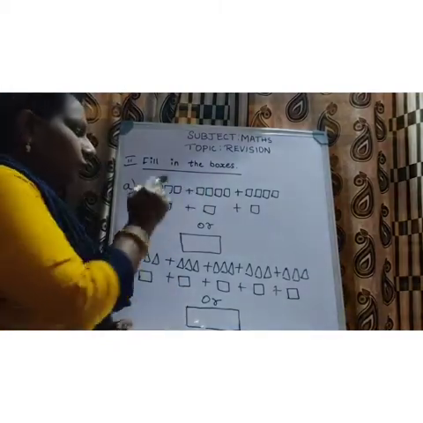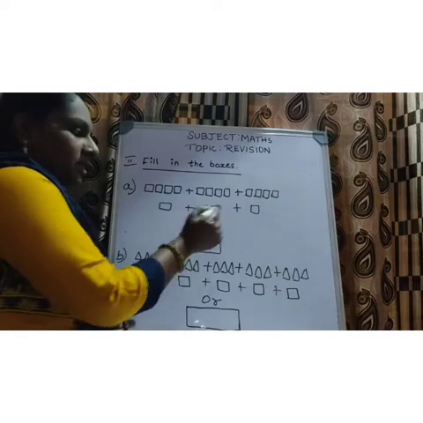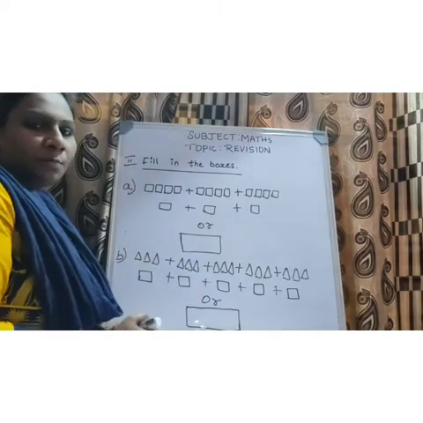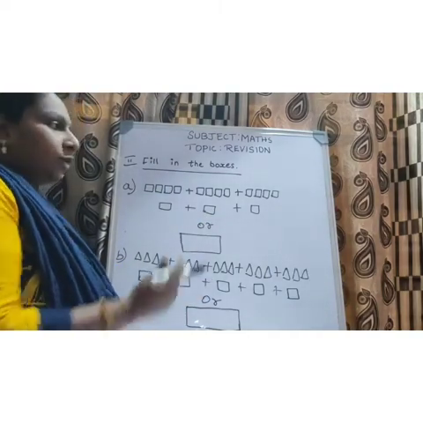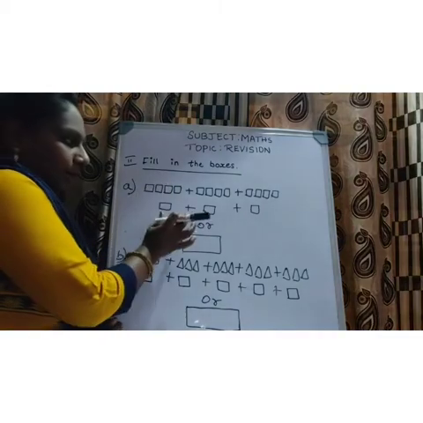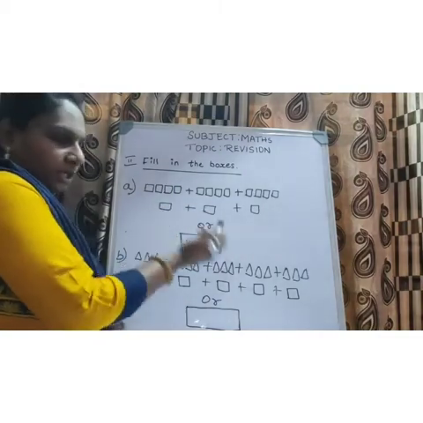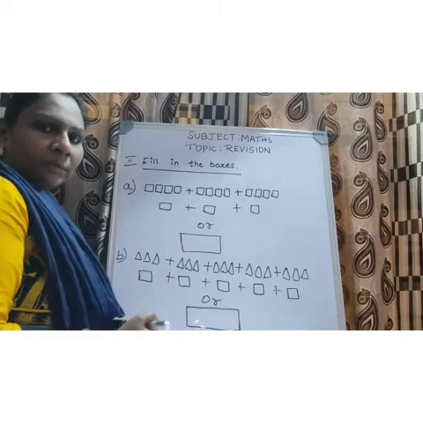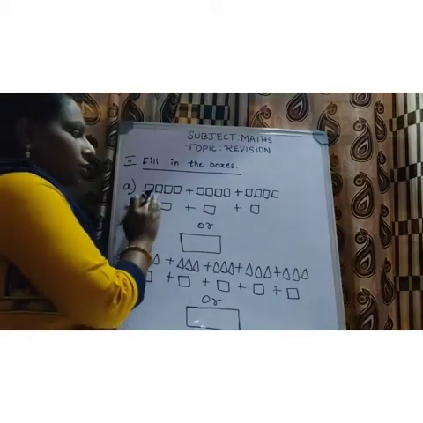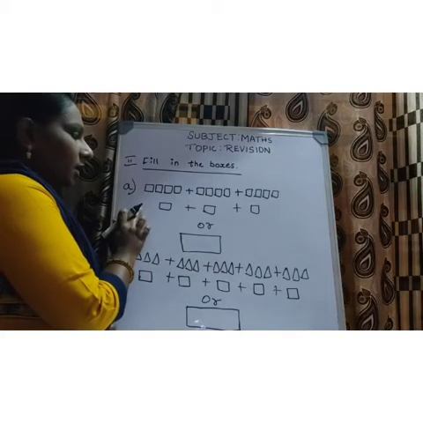Next is fill in the boxes. Children, you have to count and write the numbers, and next you have to write it in the multiplication statement. You have to count the objects, write it in the repeated addition, and write it in the multiplication statement. So now we'll count and write the number.